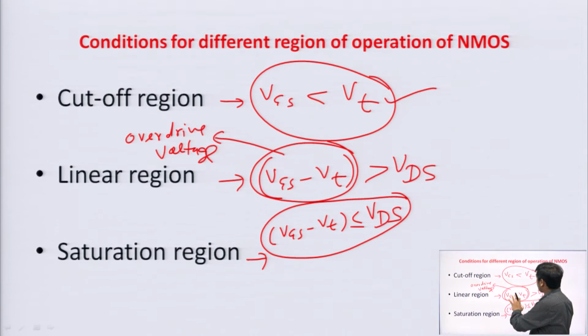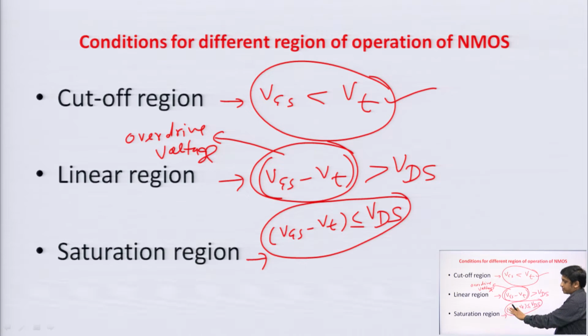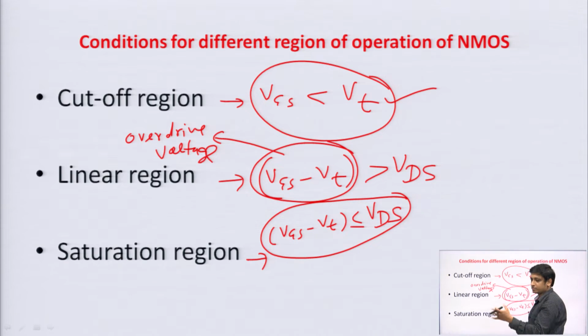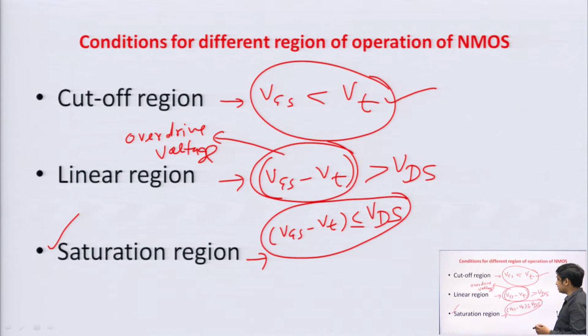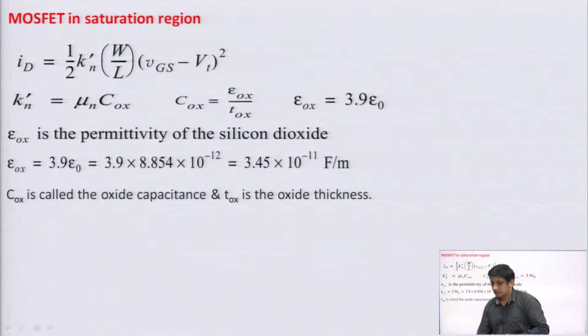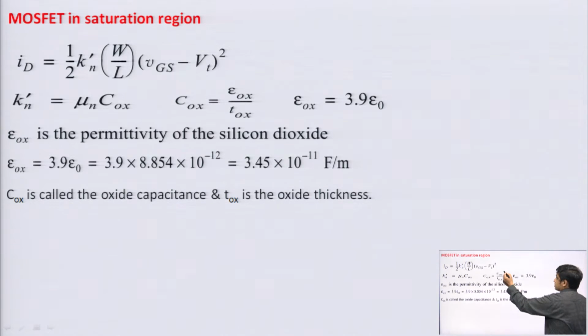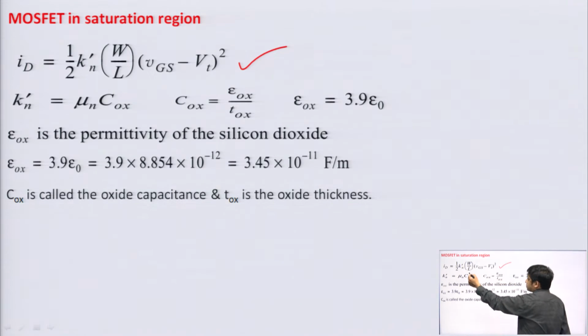So, these are the operating conditions for different regions of operation. These conditions are important, because if we need to design an amplifier, then we have to make sure that the MOSFET is in saturation. For that, your drain to source voltage should be greater than or equal to VGS minus VT, that is the overdrive voltage. So, for MOSFET in saturation region, the drain current equation is 1 by 2 Kn dash W by L VGS minus VT whole square.